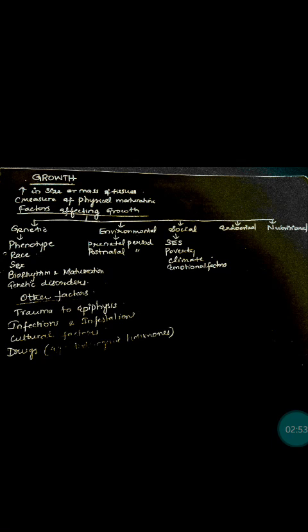So an example for biorhythm and maturation affecting the growth will be menarche. So daughters will attain menarche at a similar age as that of their mother. And then genetic disorders will also affect growth. Turner syndrome and Down syndrome are genetic disorders which will retard the growth.